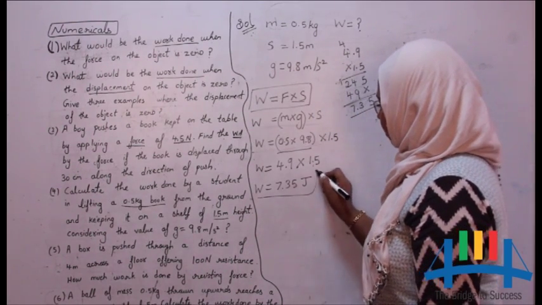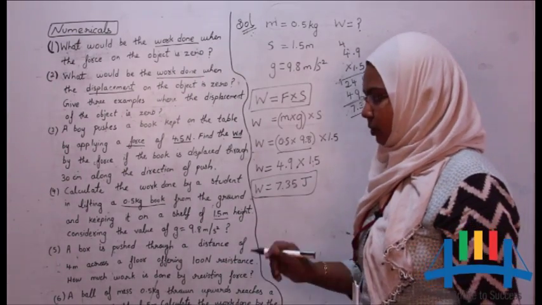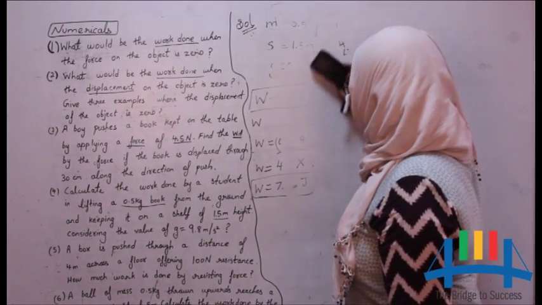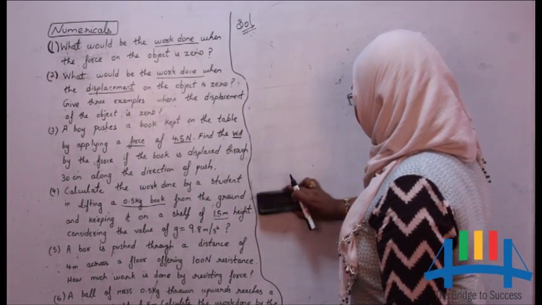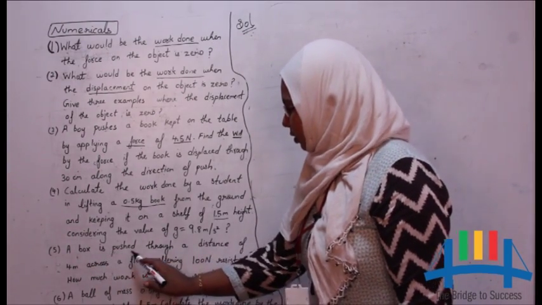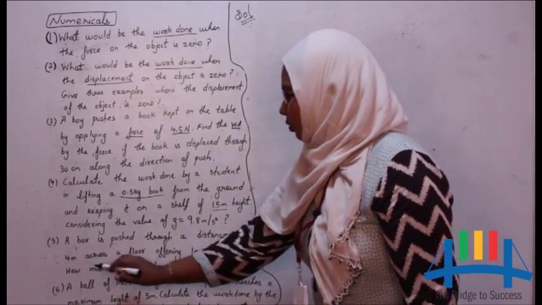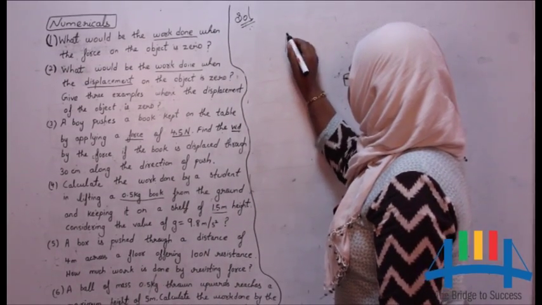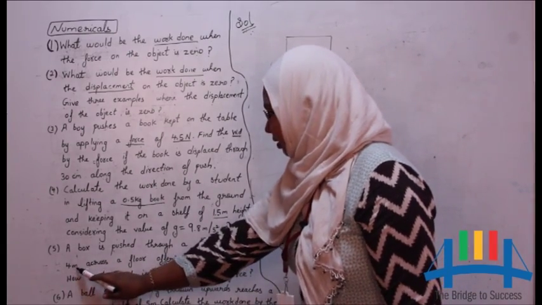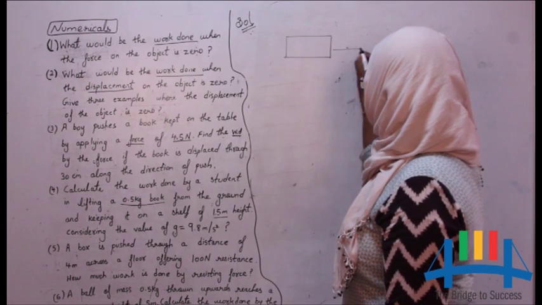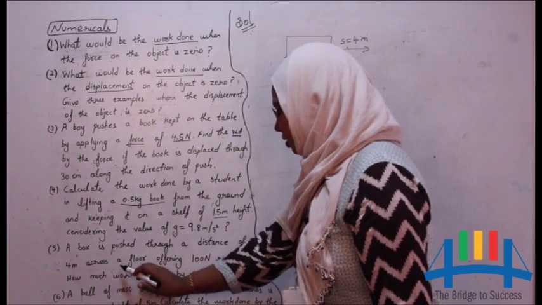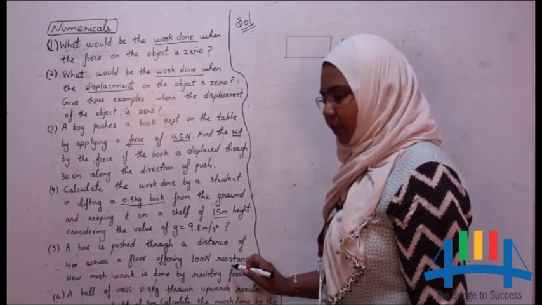So now this is the work done by the student. Let us do the fifth one. In the fifth one, a box is pushed through a distance of 4 meter. So there is a box which is pushed, the distance is 4 meter, that is, the displacement is 4 meter, across a floor offering 100 Newton resistance.